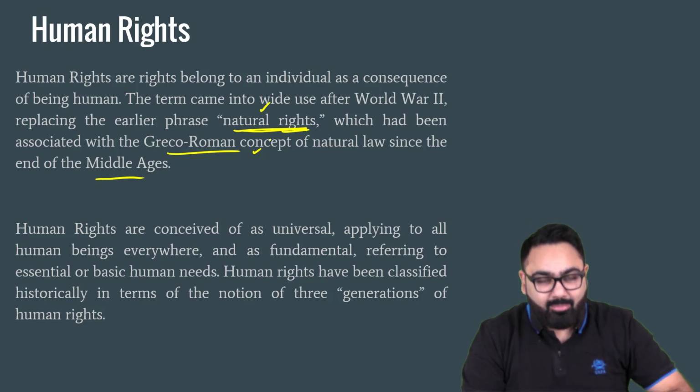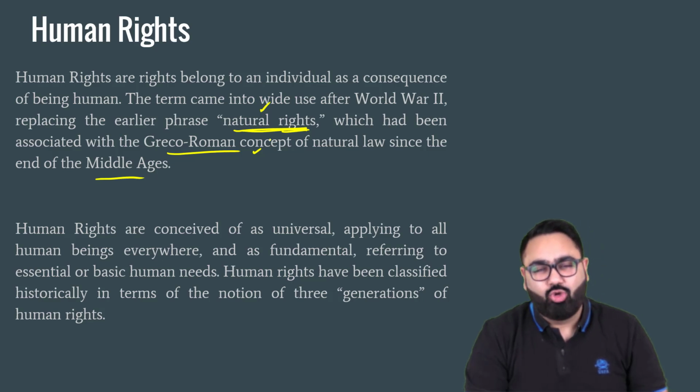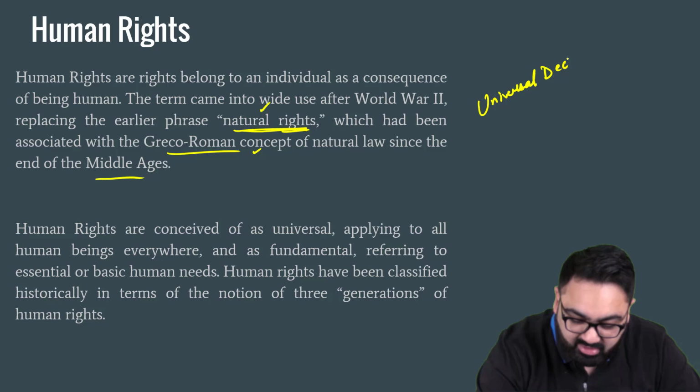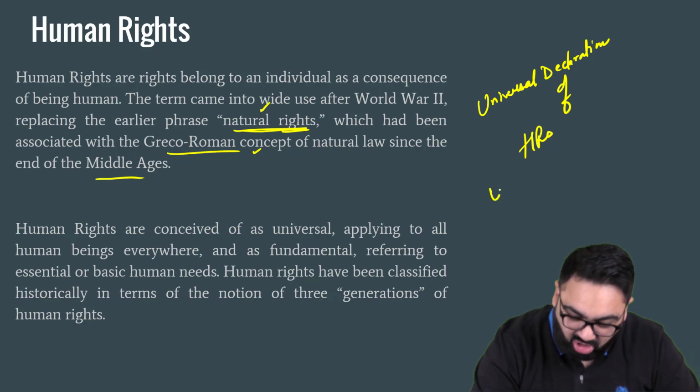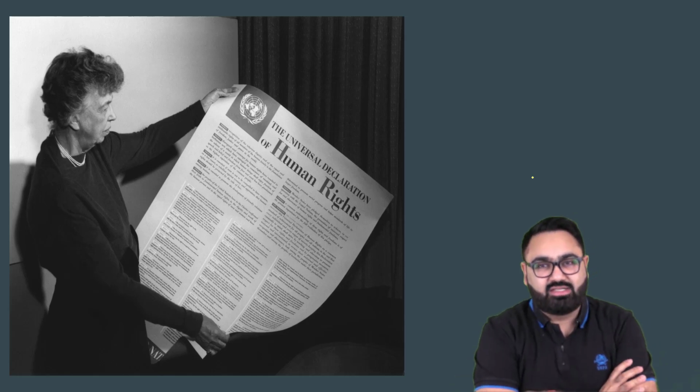Now, in the modern generation, if you talk about how and why human rights came into picture, you have to go back to something called the Universal Declaration of Human Rights, also called as UDHR. Now, what exactly is this Universal Declaration of Human Rights?